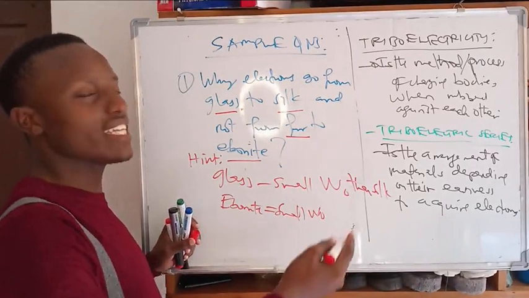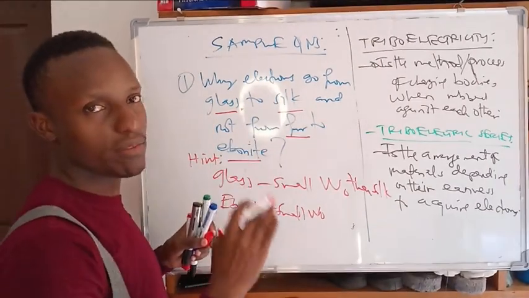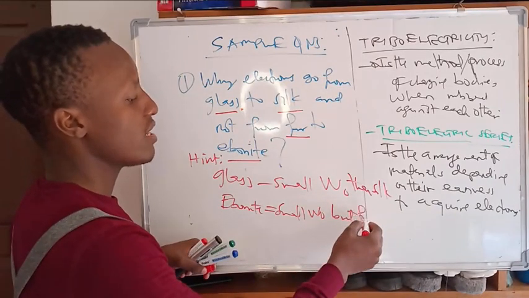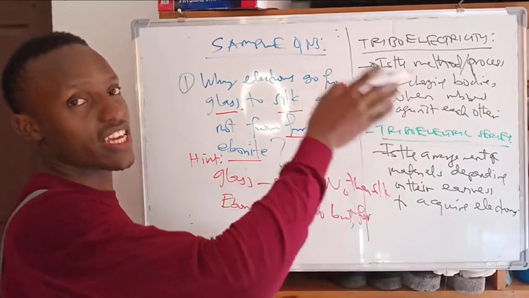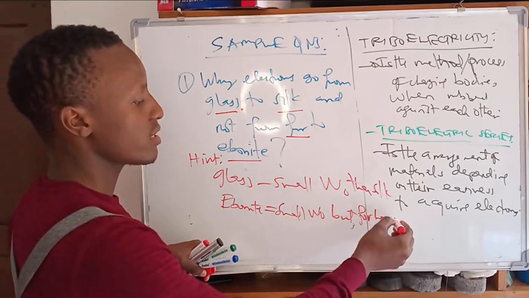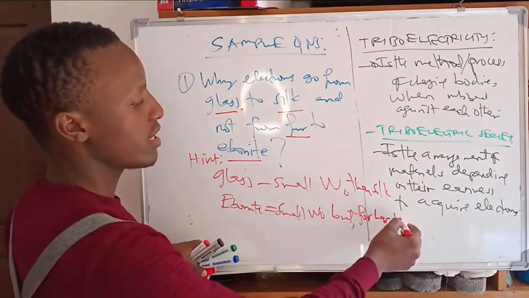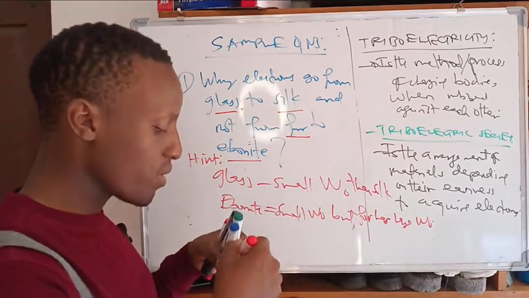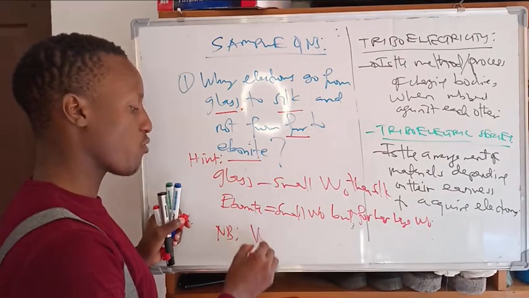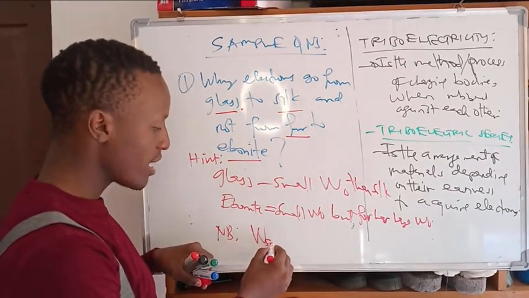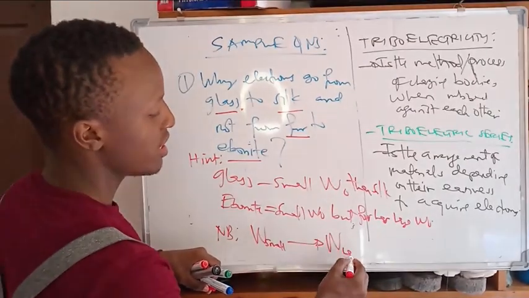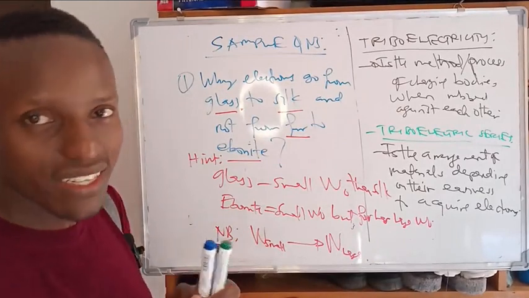That's why fur can't acquire electrons from ebonite when rubbed. So always, electrons will flow from the one with the smaller work function to the one with the larger, the one that has the ability to hold the electrons.